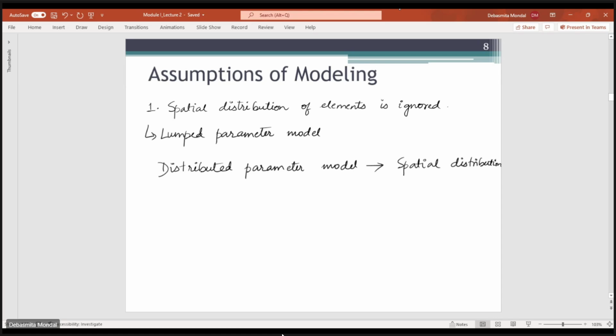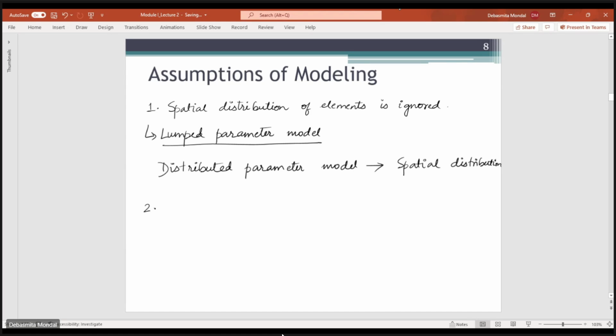But for the models that we will be talking about in this lecture, we will not consider the distributed parameter model. We will be considering mostly the lumped parameter model. And the second assumption that we are taking is that the variables that are associated with the elements in the system lie in the range such that they can be described by a simple linear law. So we are mostly looking into linear kind of systems.